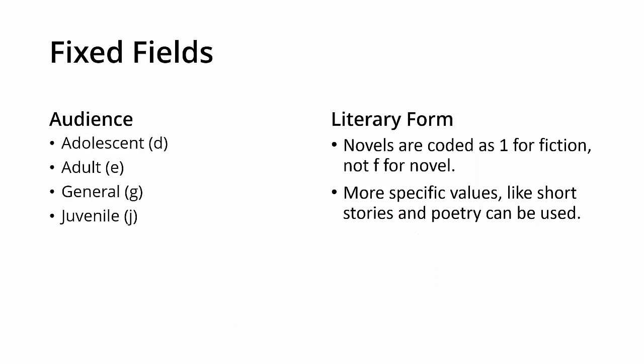The fixed field for audience must include one of the following codes: adolescent, adult, general, and juvenile. Literary form should also be included. Instead of choosing F for novel, all fiction should include the literary form for fiction, which is 1. More specific codes can be used like short stories or poetry.